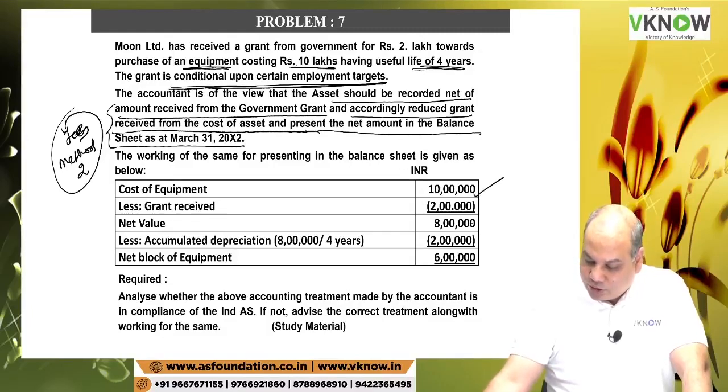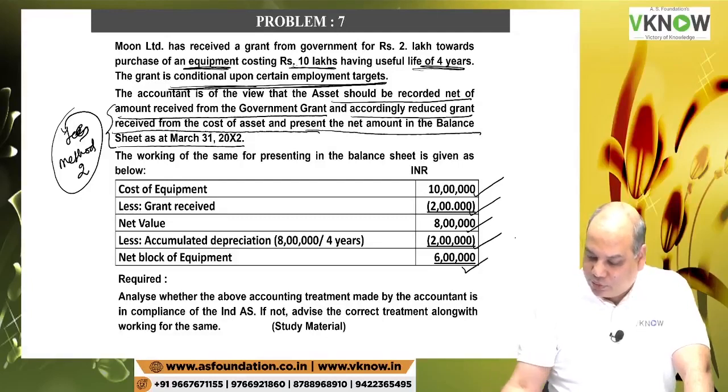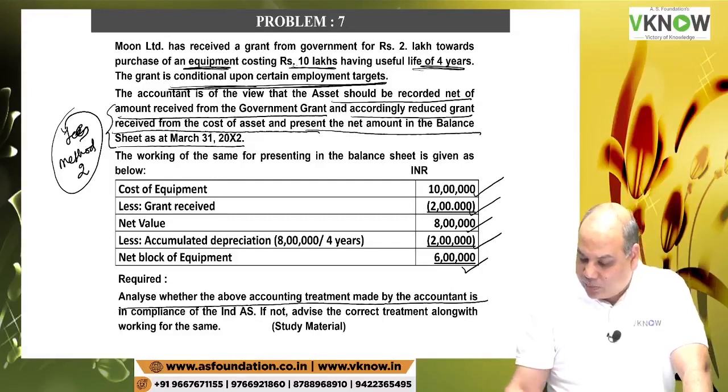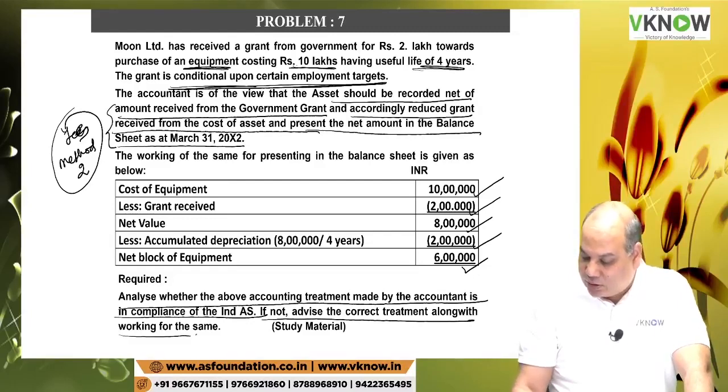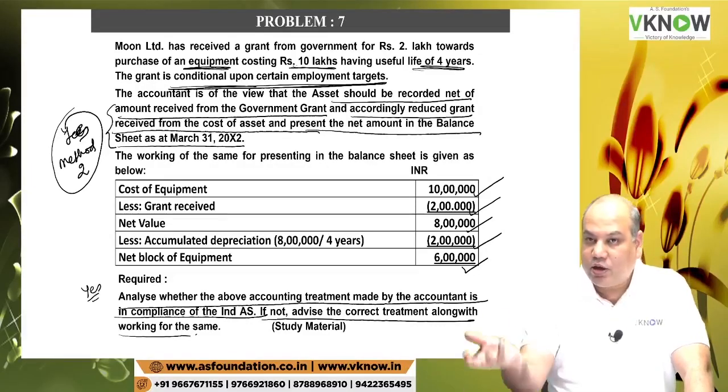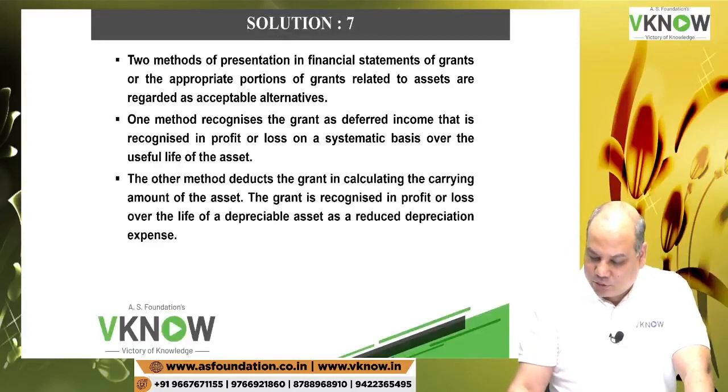Cost 10 lakh, grant 2 lakh, net 8 lakh, depreciation 2 lakh. Net block 6 lakh. Required: analyze whether the above accounting treatment made by the accountant is in compliance with Ind AS. If not, advise the correct treatment. So the answer is this is right. So if this is right, there is no need to advise the correct treatment. Yes or no? So just write down 1 or 2 lines only, this much only.